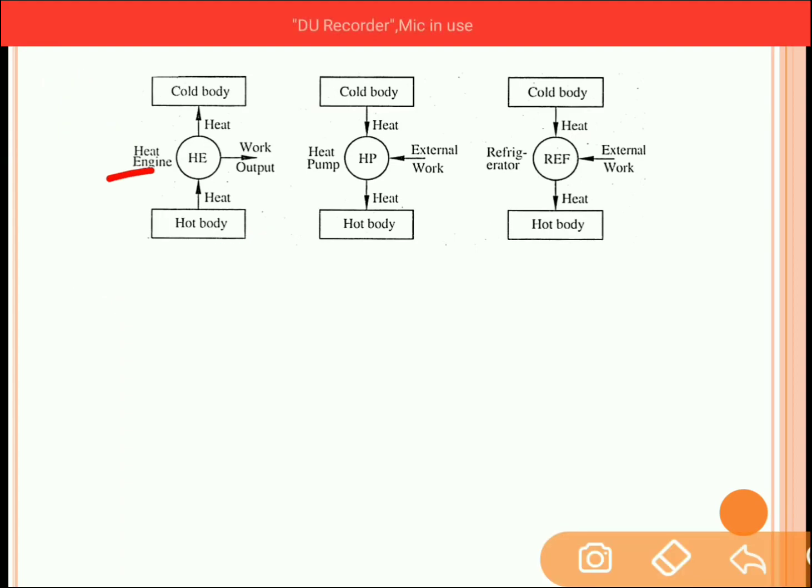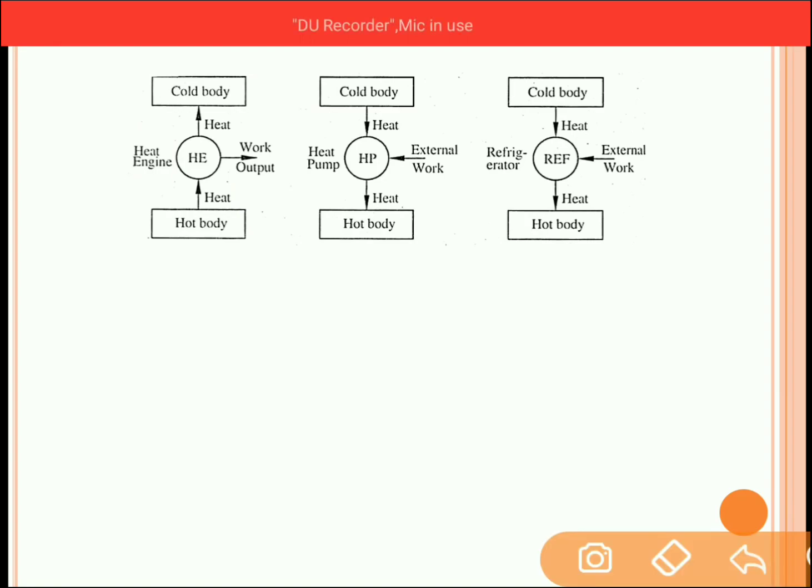Now heat engine is a device which takes up the heat from the hot body, converts a certain amount of heat into mechanical work and rejects the rest of the heat to the cold body. So during the heat transfer from hot to cold body, the heat engine produces the work.